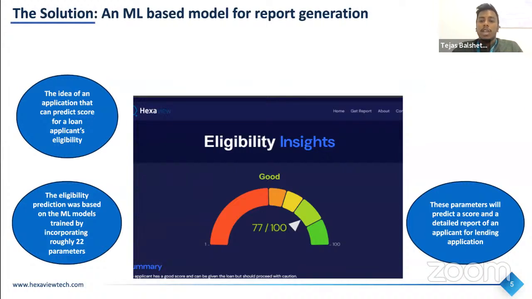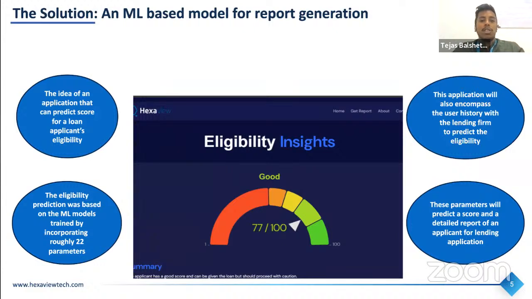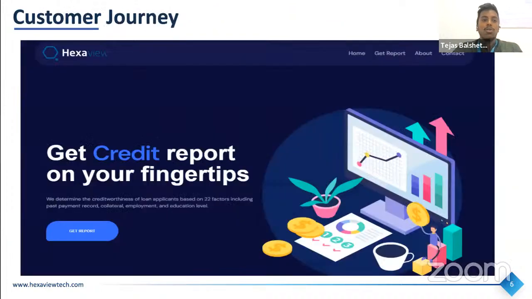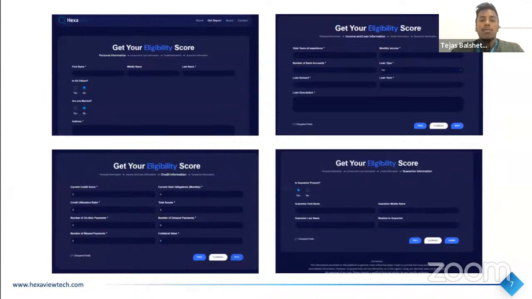For example, if the candidate has positives, these are the positives, these are the neutral insights, and these are the negatives. The application will encompass the user history with the lending firm as well to predict the eligibility. And the report and score will share the strengths and weaknesses of the applicant. So when you visit our website, you will first be taken to our landing page. After that, when you go to the get report section, you'll be presented with four different sections of a form. First would be the personal information. Second would be the income and loan related information. Third would be the credit information. Fourth would be guarantee related information.